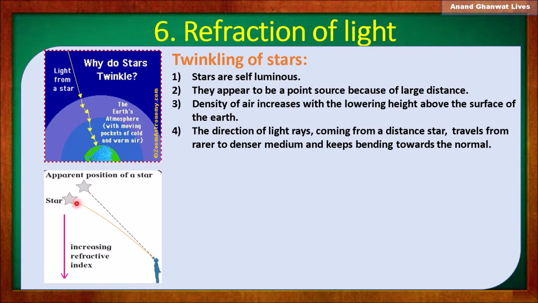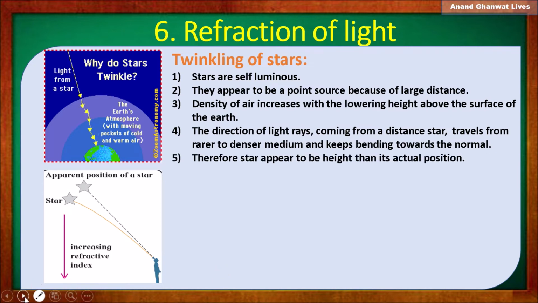Therefore the light rays coming from stars enter denser and denser medium, and they keep bending towards the normal. Therefore stars appear to be at a greater height than their actual position, and we see the apparent position of stars above their original position.